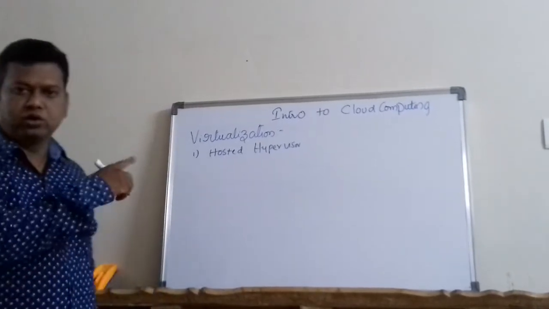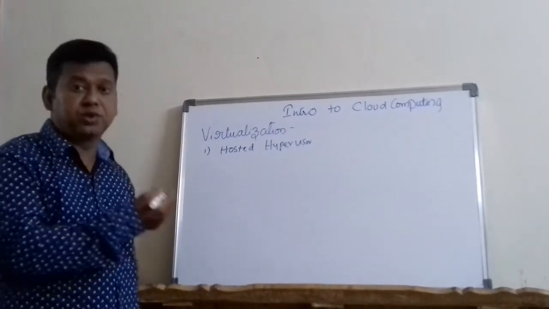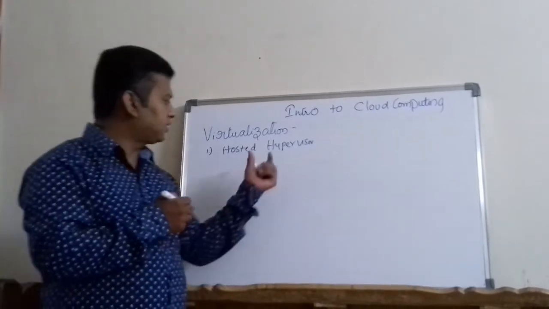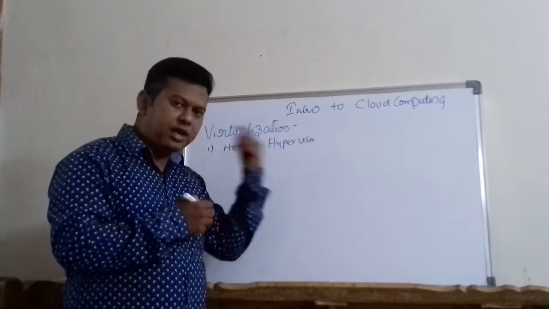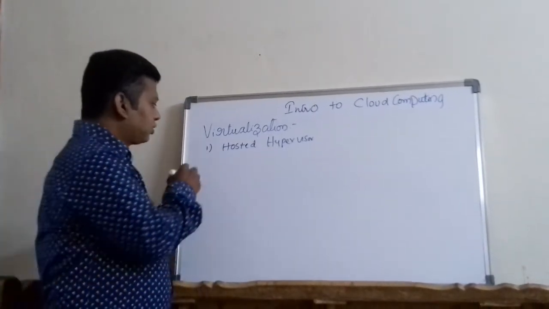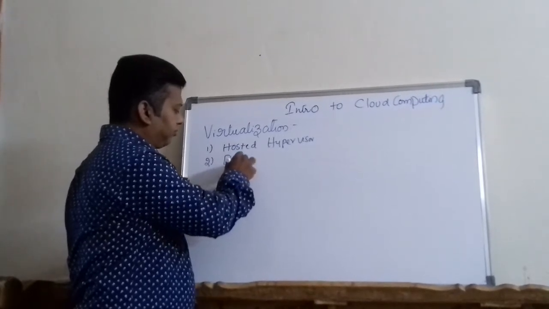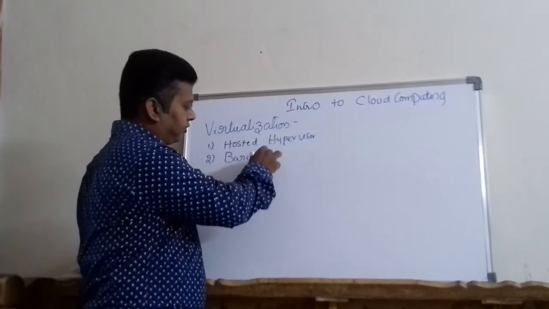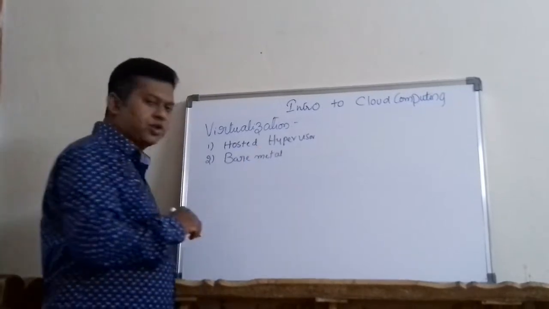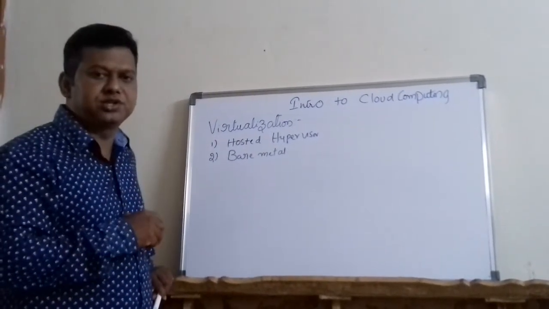You all know what a hypervisor is, because in our last lecture we introduced it. A hypervisor is software which helps us in creating virtual machines from physical machines. The second method is called bare metal.